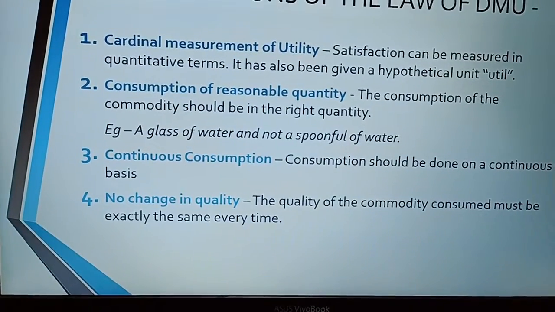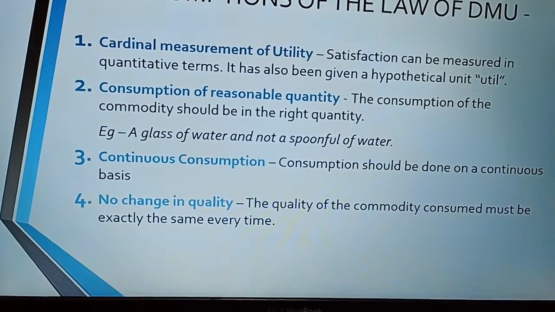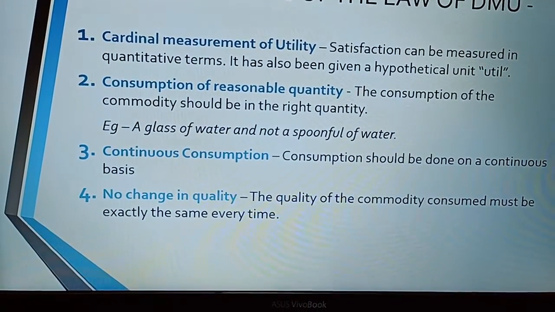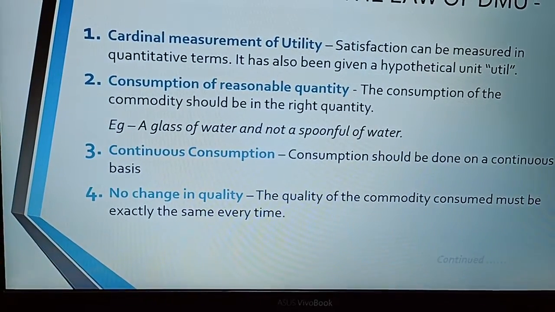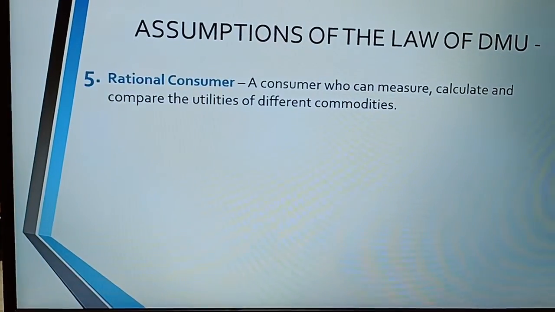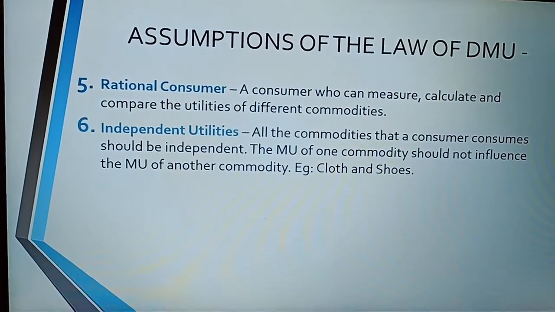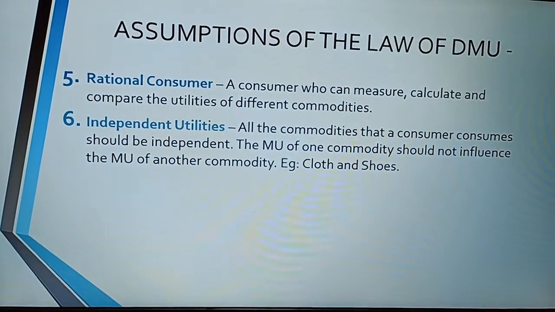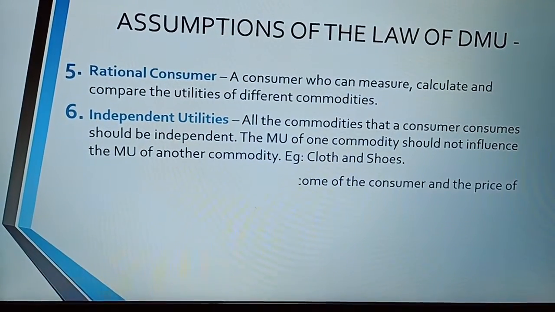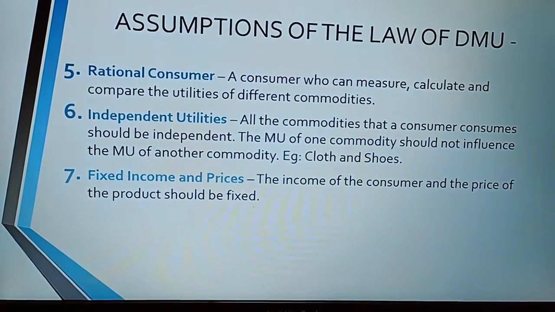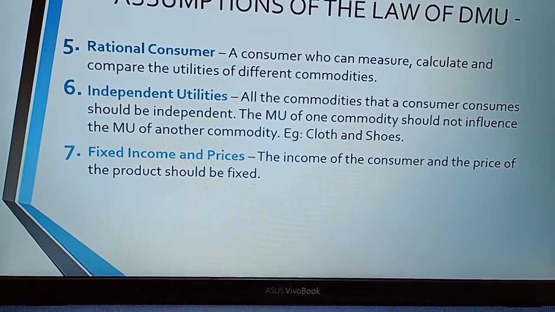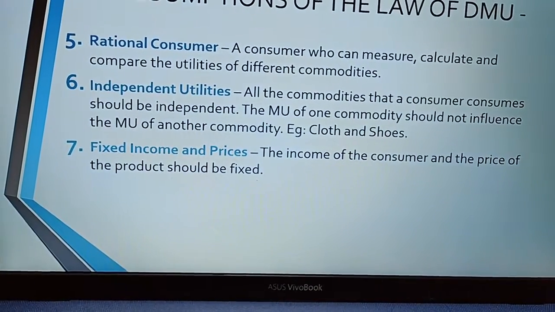Third, continuous consumption. Consumption should be done on a continuous basis. Fourth, no change in quality. The quality of the commodity consumed must be exactly the same every time. Going ahead. Fifth, rational consumer. The consumer who can measure, calculate, and compare the utilities of different commodities is the one under consideration. Sixth, independent utilities. All the commodities that a consumer consumes should be independent. The marginal utility of one commodity should not influence the marginal utility of another commodity.